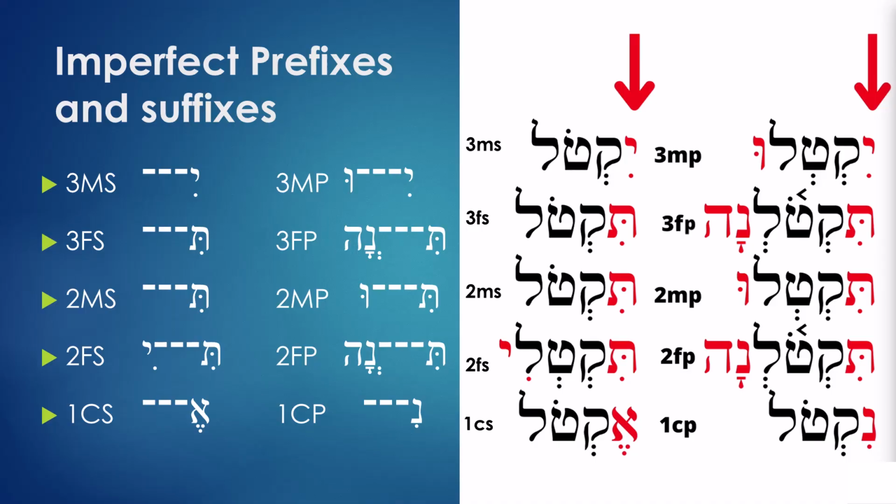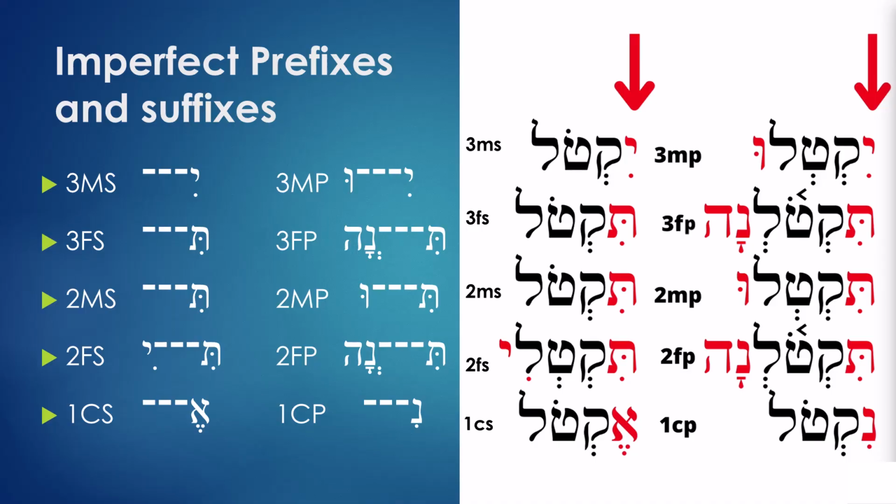Notice I'm putting the emphasis on tona because we have an accent there. Accents show you where you put emphasis. And then next we have tiktelu. Next we have tiktona. So these are the same. And finally we have nikto.